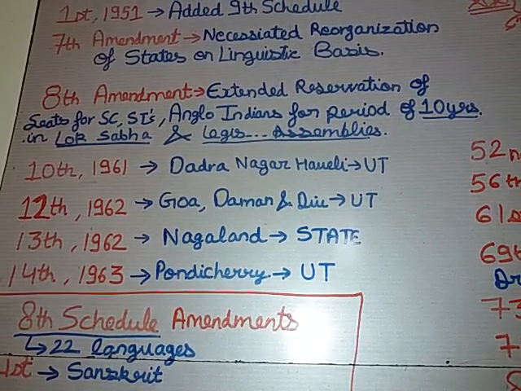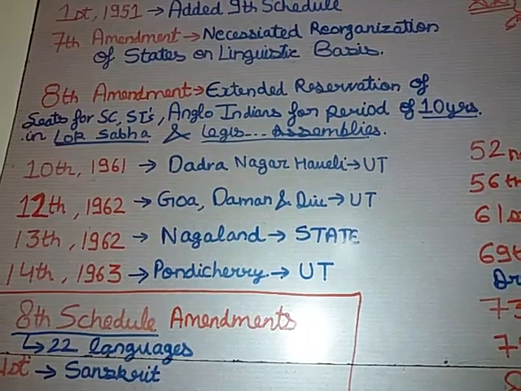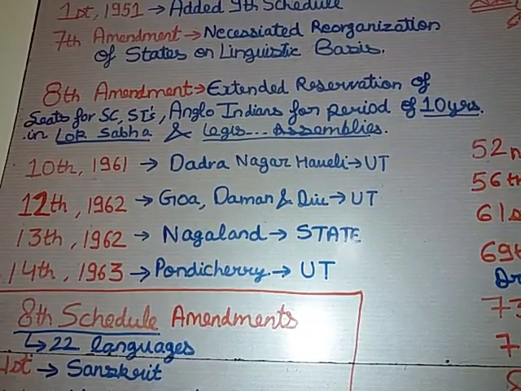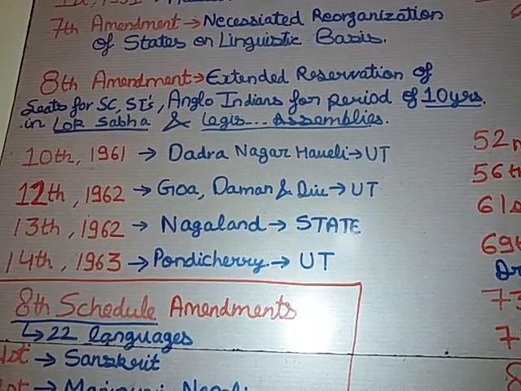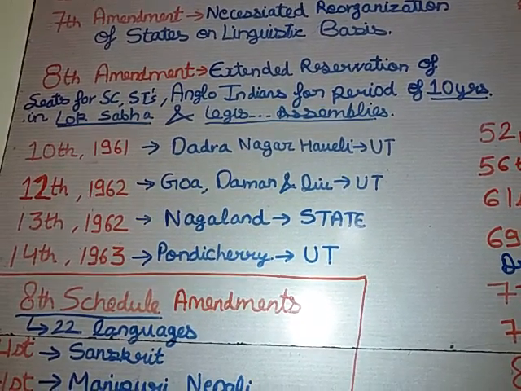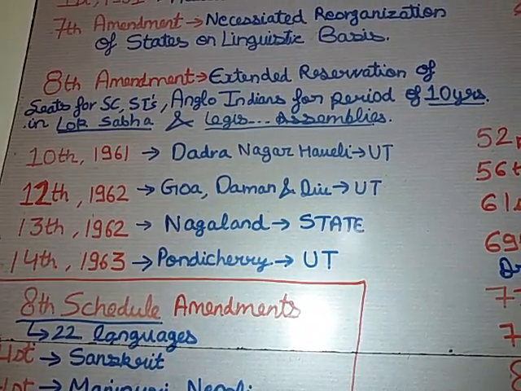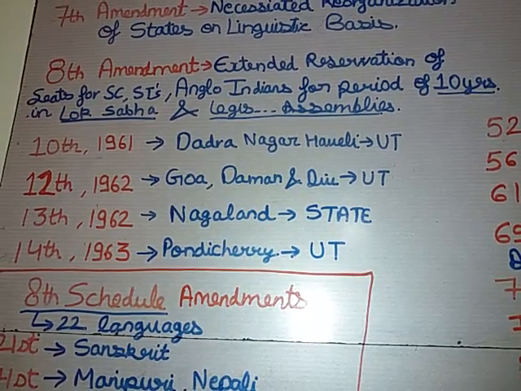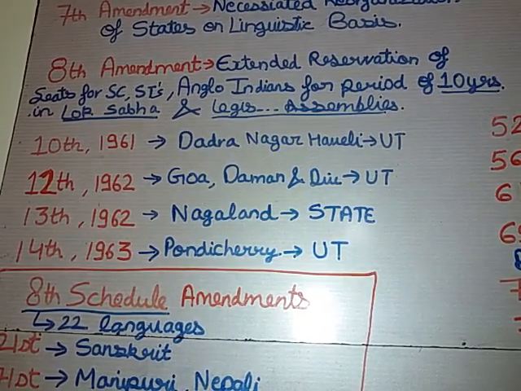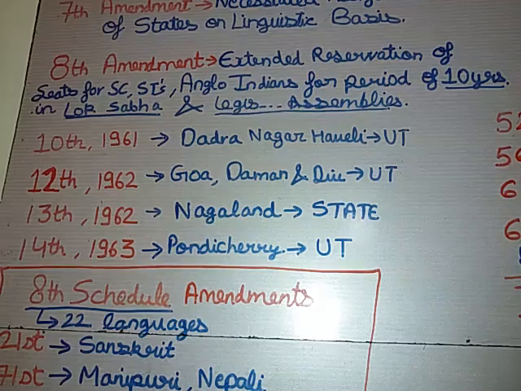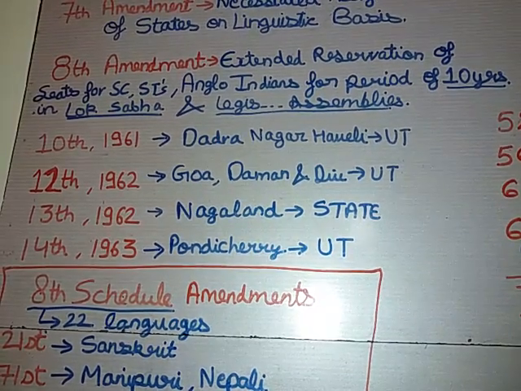Then we are following the 10th, 12th, 13th and 14th Amendment Act. Please note down the years regarding it. There are very important changes. The first year is followed by two same years and then a 1 year increase is there. So the 10th, 12th, 13th and 14th Amendment Acts relate to the union territories and states, the new union territories and states that have been formed.